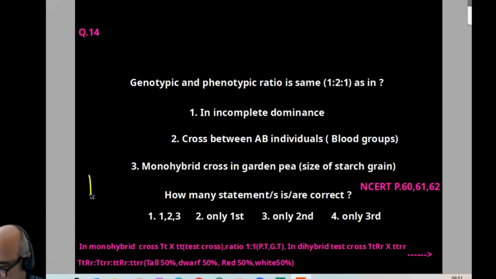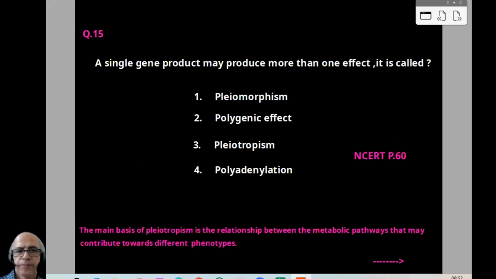So option is 1. In monohybrid cross, capital T small t into small t small t, that is called test cross. Ratio will be 1:1, phenotypic and genotypic ratio. In dihybrid test cross, it will be 50% tall, 50% dwarf, 50% red, and 50% white. So here answer is, all are correct. Option is 1. Now coming to 15.